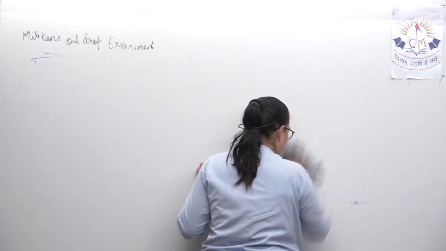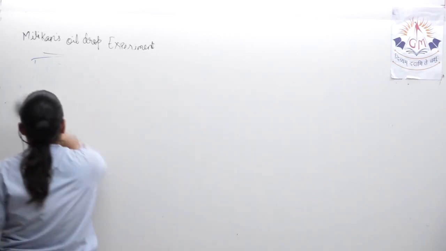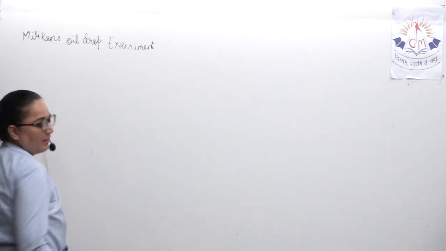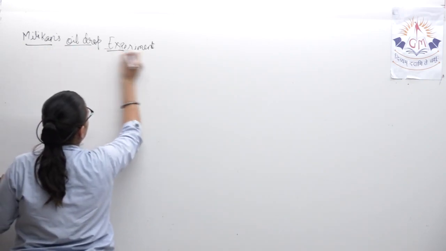Last part, which you have learned is this. This was the experiment.